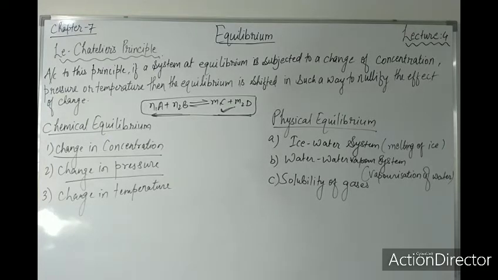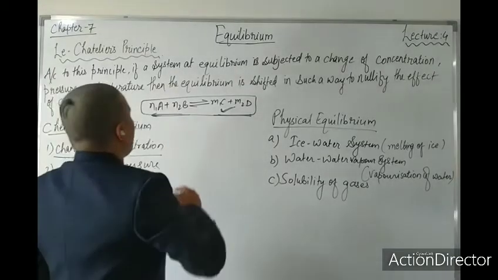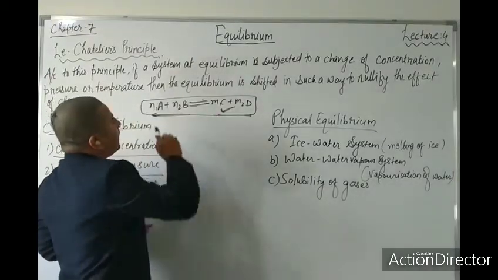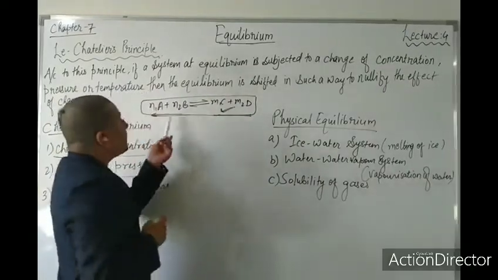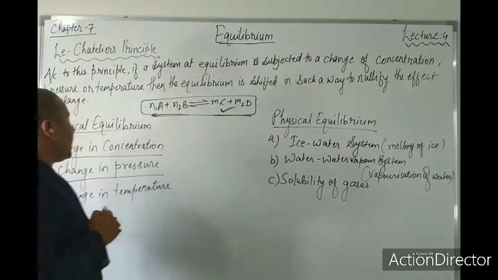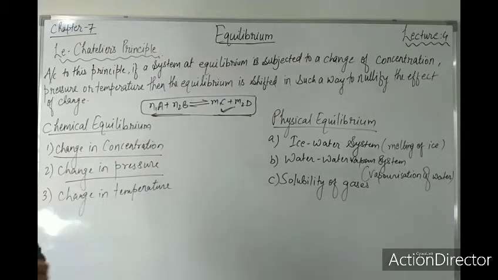So according to this principle, the equilibrium is shifted in that direction in which there is a decrease in the number of moles. If the number of moles is decreased on the product side, it will be shifted to the product side, and if the number of moles is decreased on the reactant side, it will be shifted to the reactant side. So it depends especially upon the decreasing side of the number of moles.